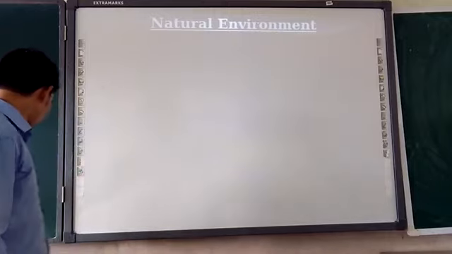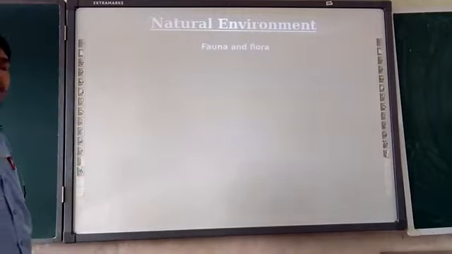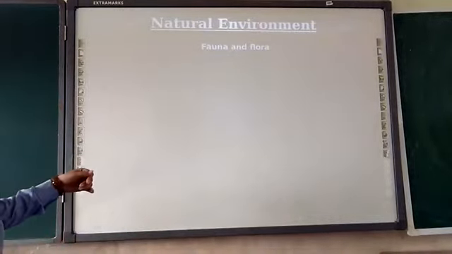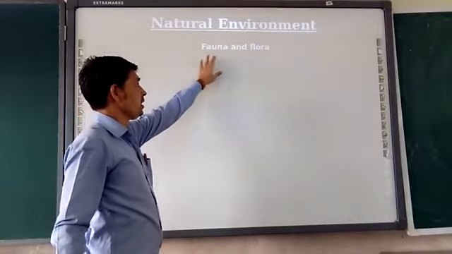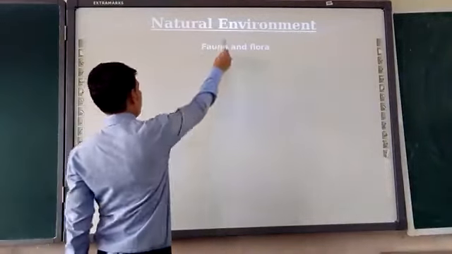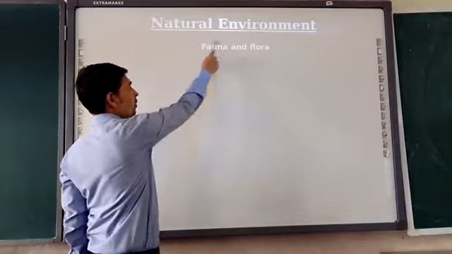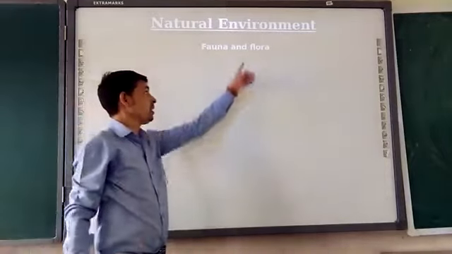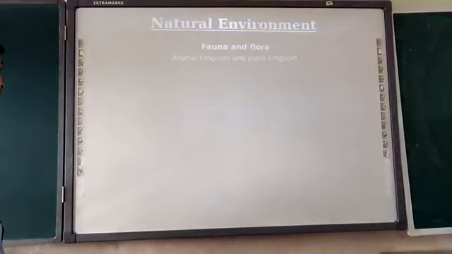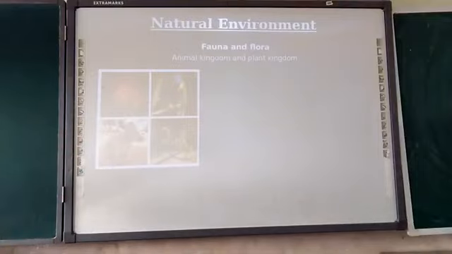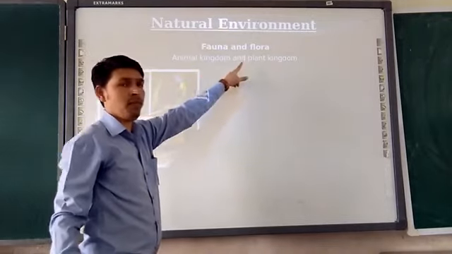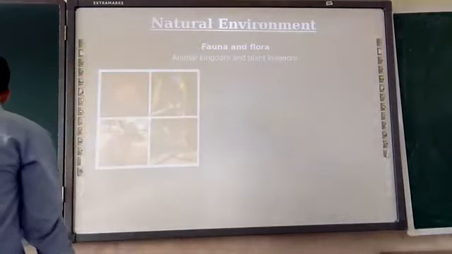Here with the natural environment we are seeing first flora and fauna. Flora and fauna denote fauna, animals, and flora, plants. Fauna means animal species and flora means plant species. Moving further to see the animal kingdom and plant kingdom. Animal kingdom, fauna; plant kingdom, flora. These are a few examples of this.